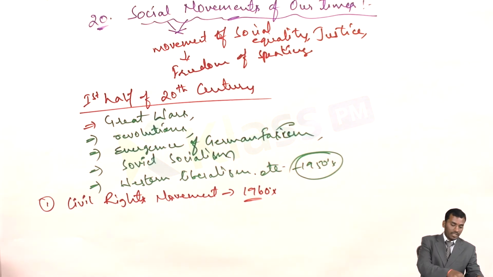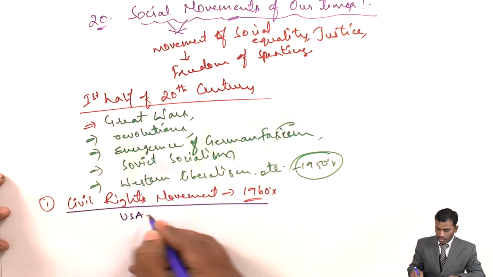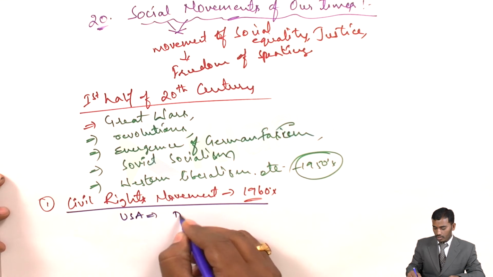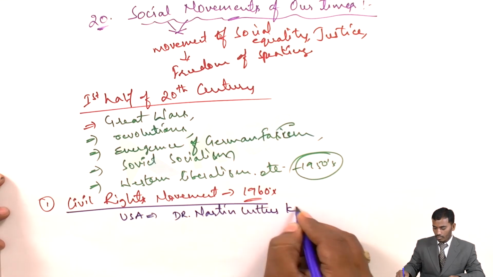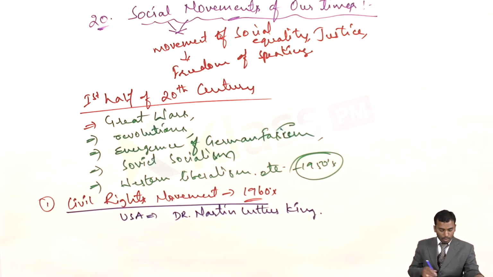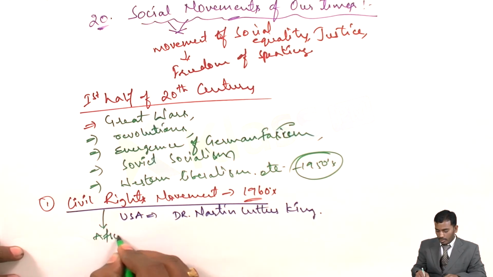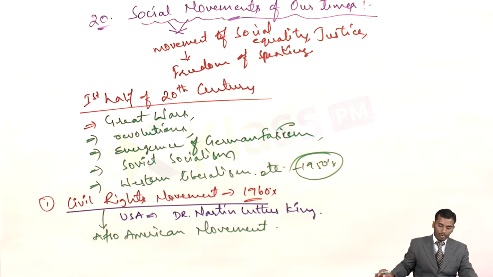Where did it start? It started in the 1960s in the USA, and the leader of this was Dr. Martin Luther King. This movement was started as an Afro-American movement. So what actually happened during this movement and how it happened, all these things we'll be learning now.